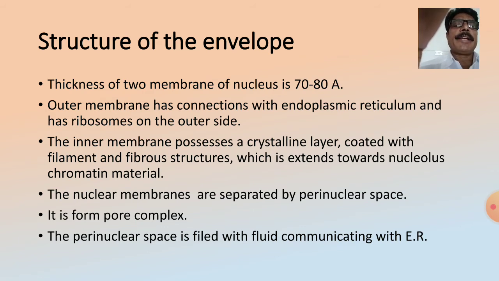The inner membrane possesses a crystalline layer coated with filament and fibrous structure, which extends toward the nucleolus and chromatin material. The nuclear membranes are separated by the perinuclear space, and the pore complex is formed. The perinuclear space is filled with fluid communicating with the endoplasmic reticulum.